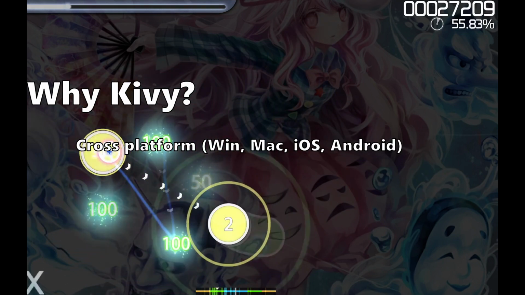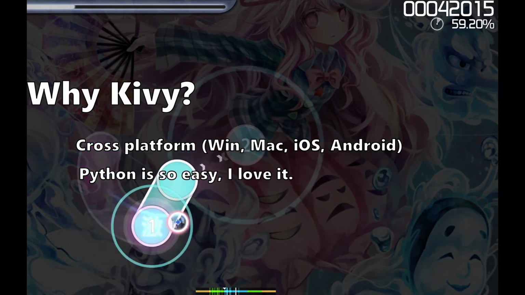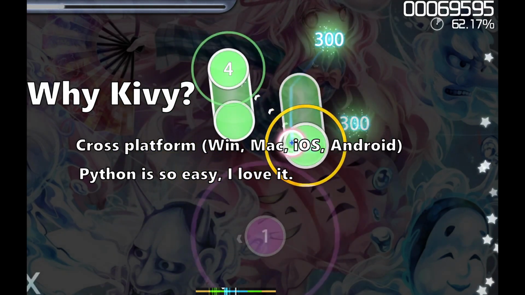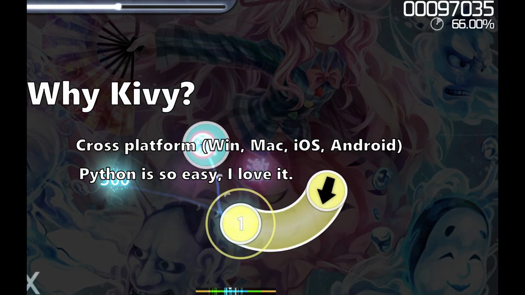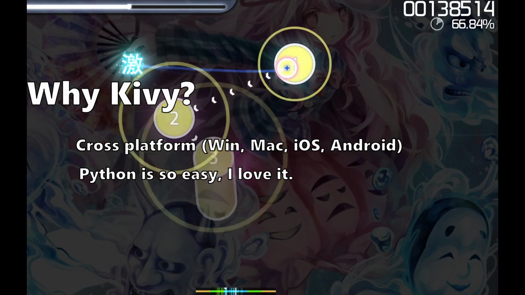Now, why Kivy? I settled on Kivy because it checks both my requirement for cross-platform and very easy to prototype. There are also Android and iPhone examples, with the camera for Kivy example being the most promising. Camera for Kivy uses TF Lite, which is the underlying foundation of MediaPipe.